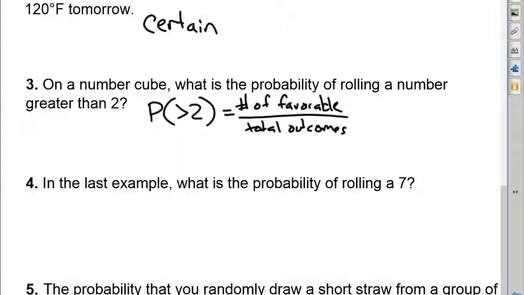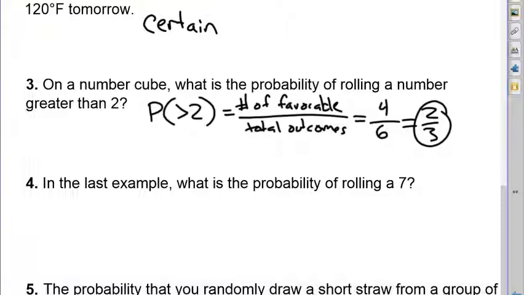That makes 4 favorable outcomes, and out of 6 total outcomes, because there are 6 sides on our dice. Just like always, with fractions, we need to leave them in simplest form. 4/6 is reducible to 2/3. So we can say that the probability of rolling a number greater than 2 is exactly 2/3.